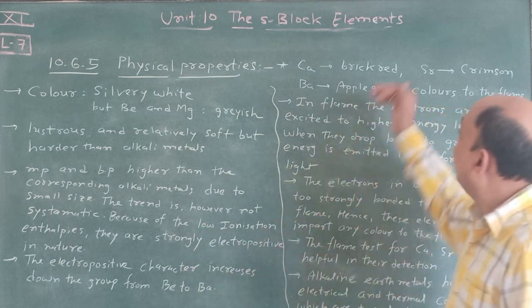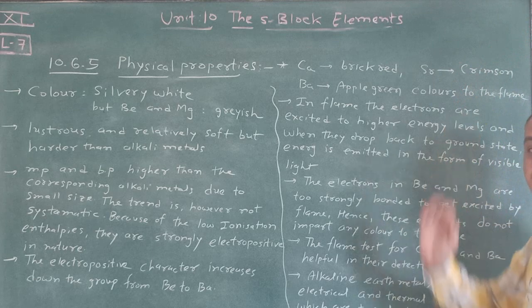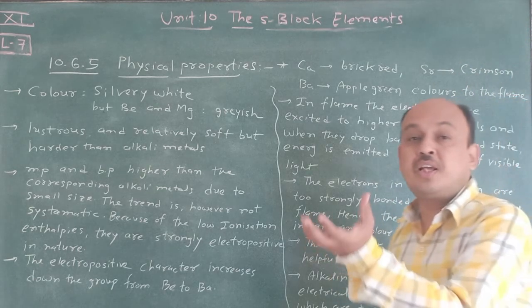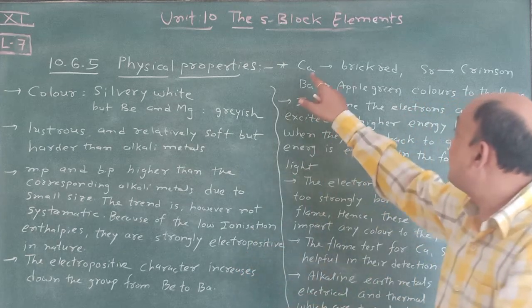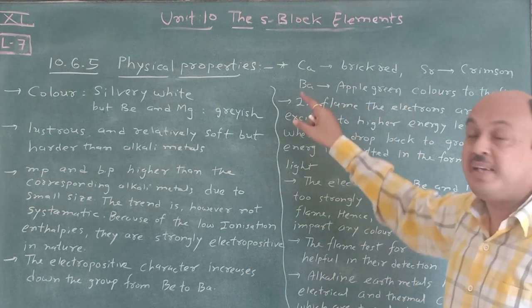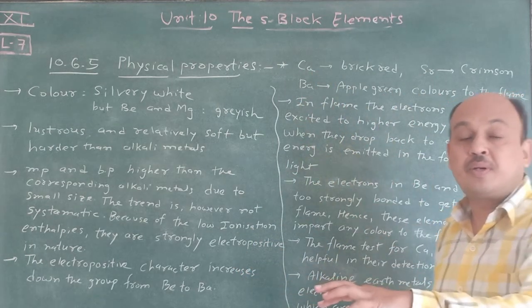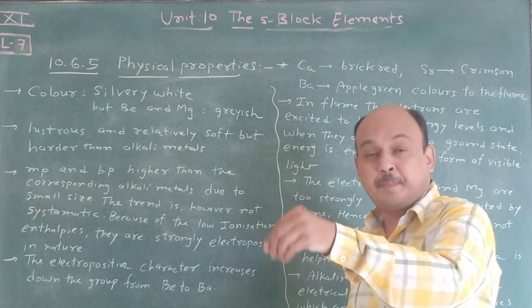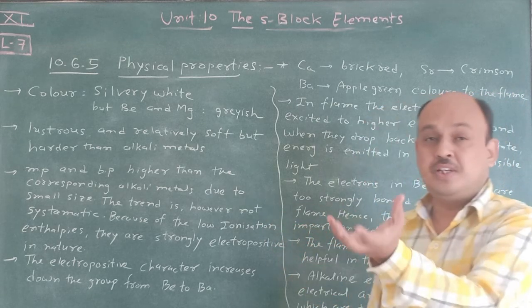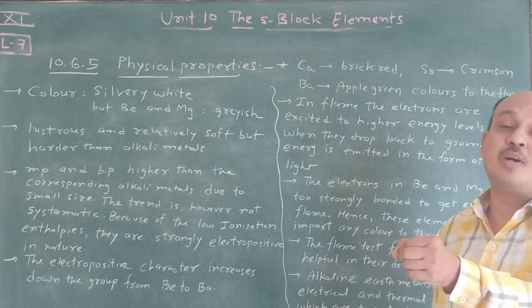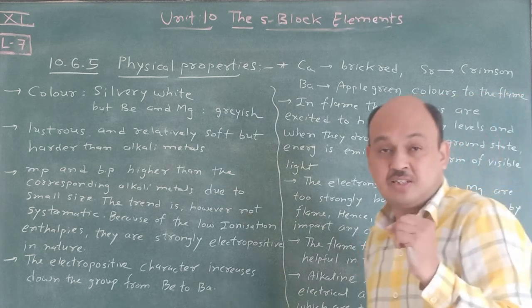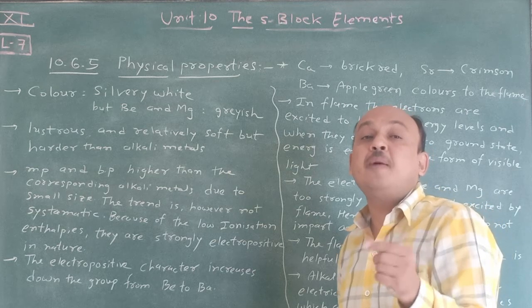Next one, regarding the flame test. For the flame test you have to take a watch glass and take any sample in it. Suppose Ca, Sr, or Ba is there, in the form of calcium chloride. The calcium chloride sample is white in color. We take it in a watch glass, add a very small quantity of concentrated HCl and make a paste. Then dip this paste on a platinum wire.